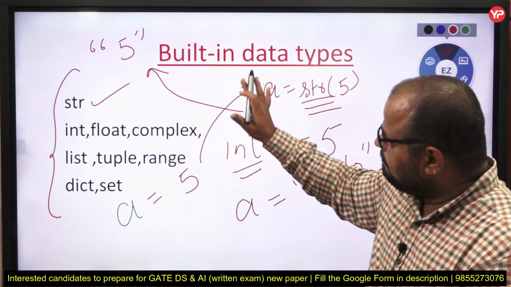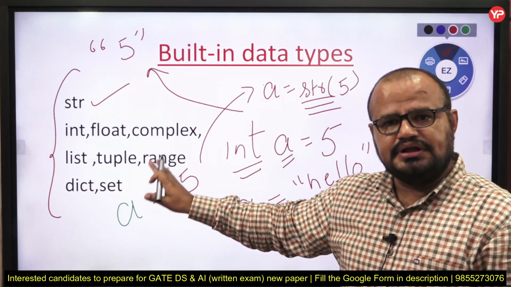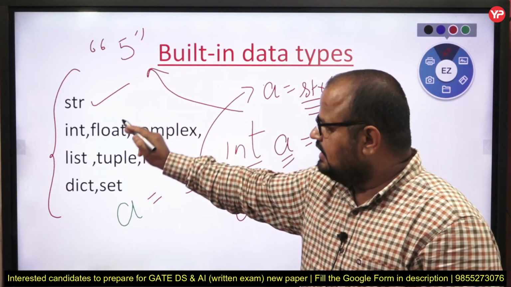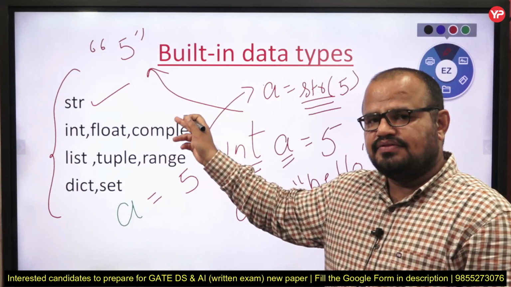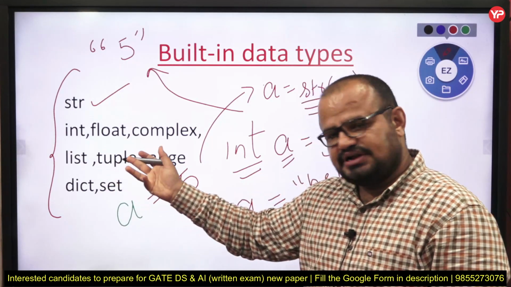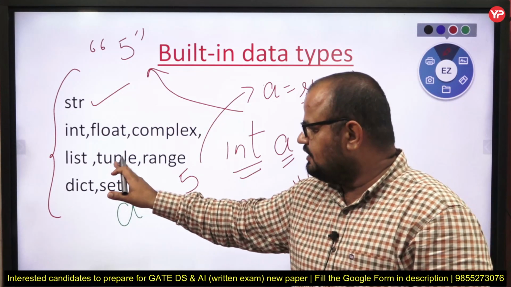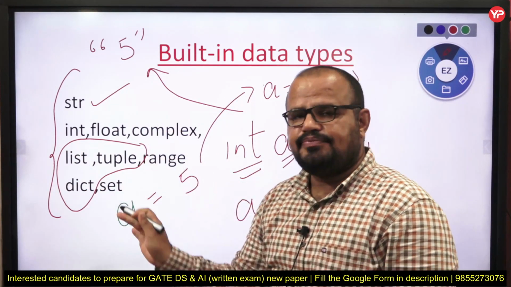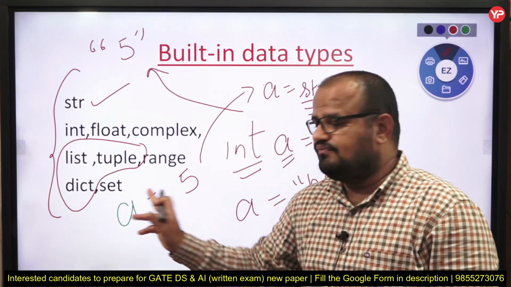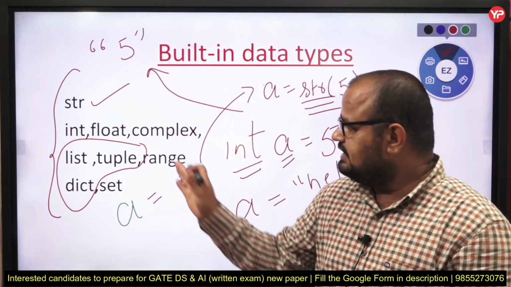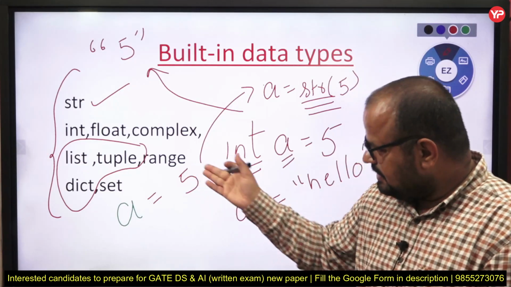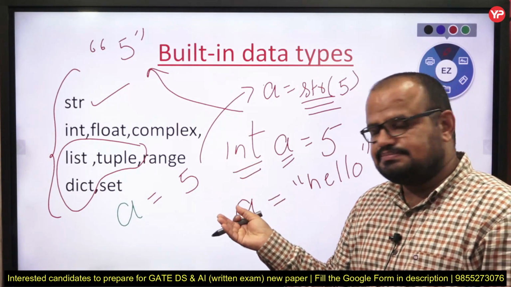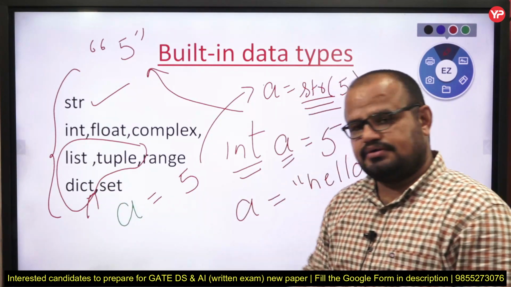Now we have built-in data types. By default, Python considers these types of data types: string, int, float, complex number, like 3i plus 4. Then list. What is list? We are going to discuss it, a very important topic. Again, these topics are very important. List, tuple and dictionary. Damn sure you may face two problems from these three data types only, and whenever you are going for the data science part, dictionary is very important. Fine, my dear student.